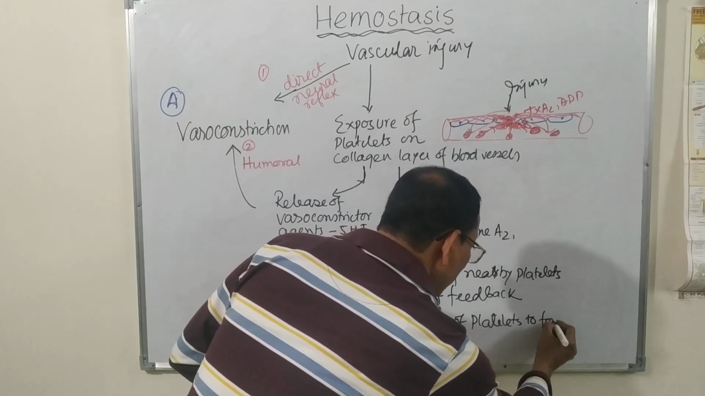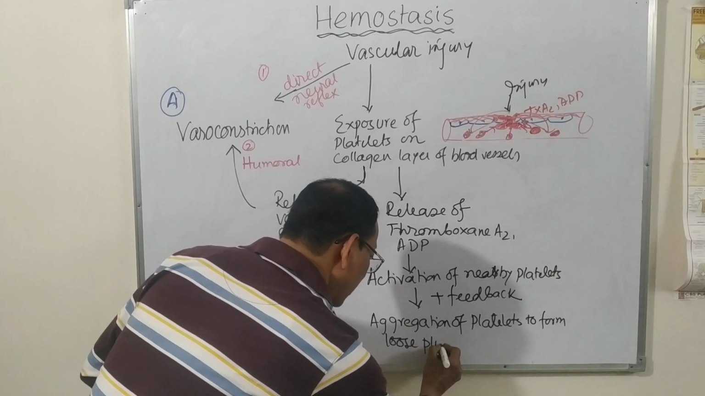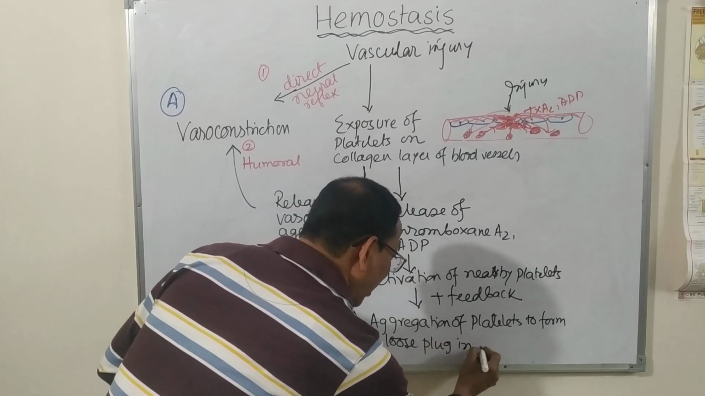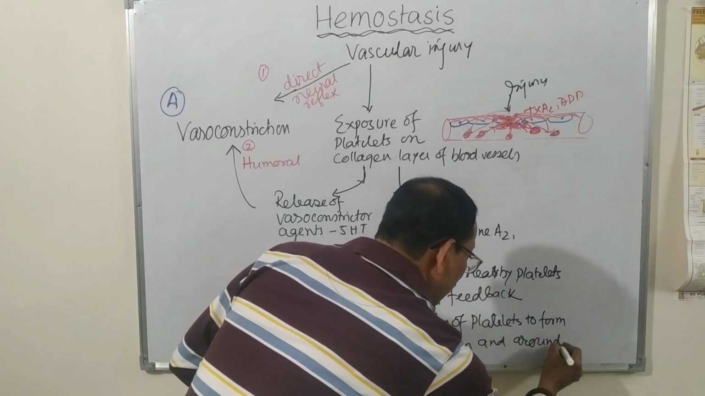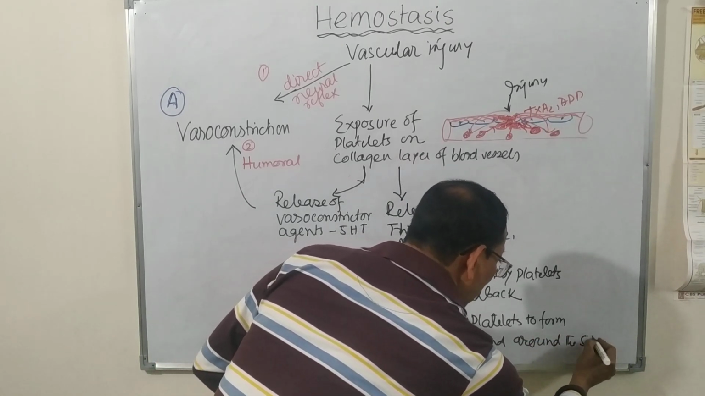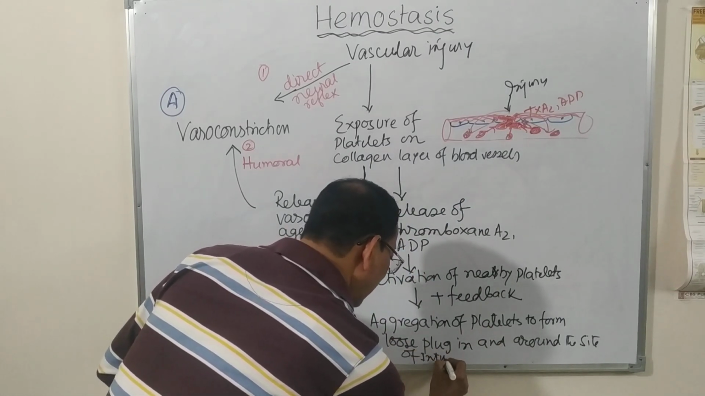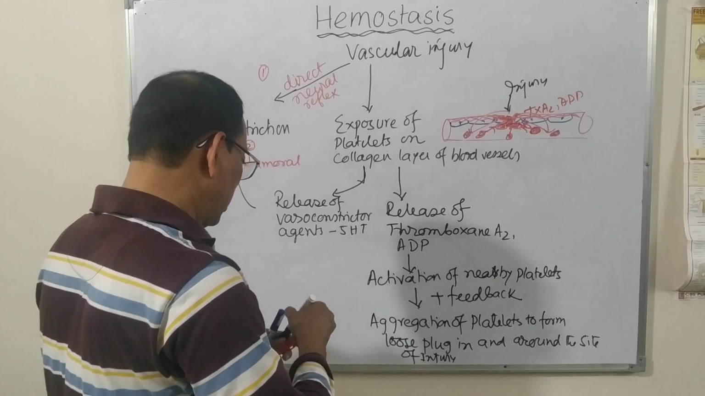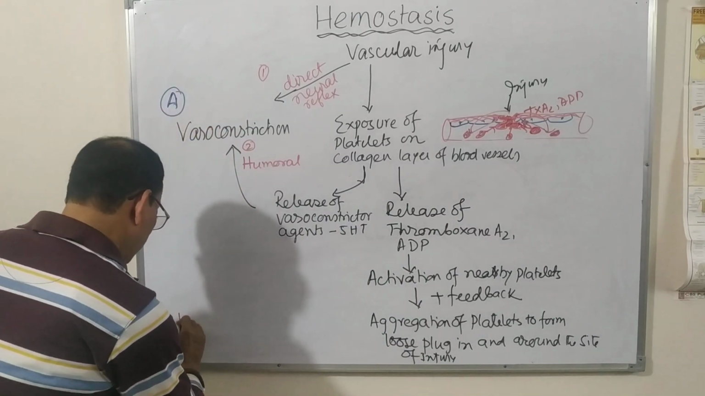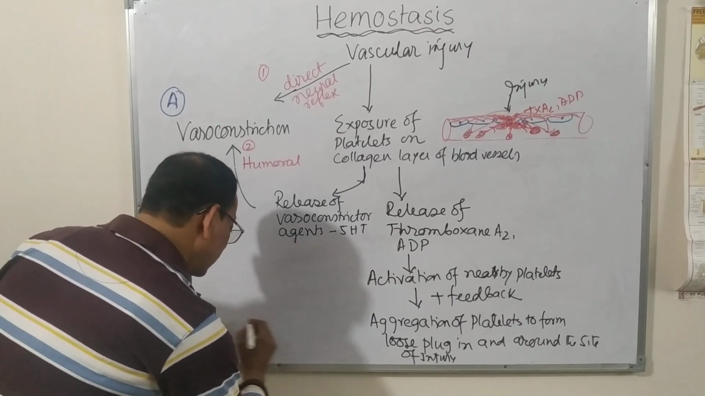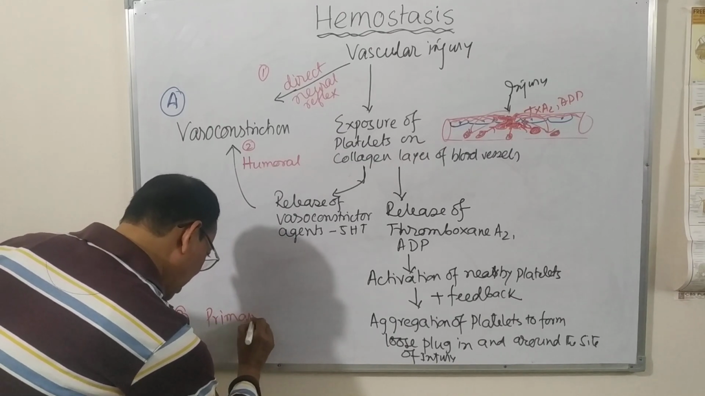to form a loose plug in and around the site of injury, and this is the phenomenon which is known as the second stage, that is the primary platelet plug formation.